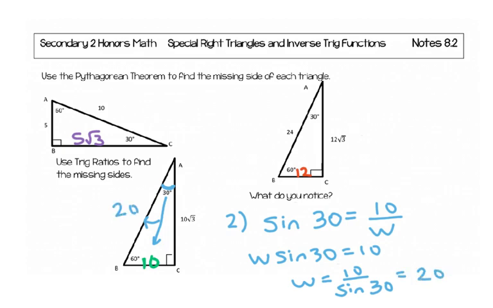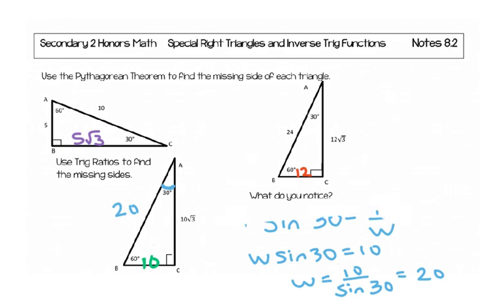So no matter which way you do it, now of course you could have used the cosine ratio and done 10 square root 3 over w if you did cosine of 30. You can also use your 60-degree angle as well and use sine or cosine there. But either way, you're going to get 20 for that.